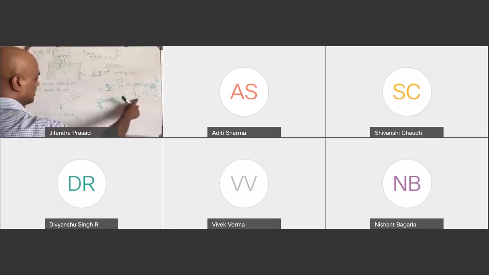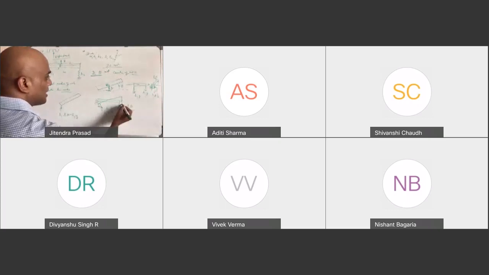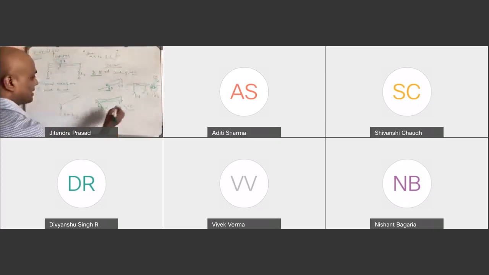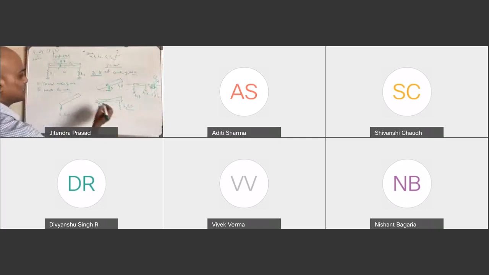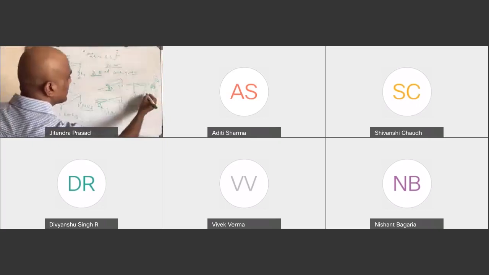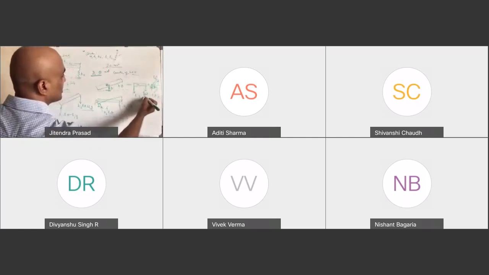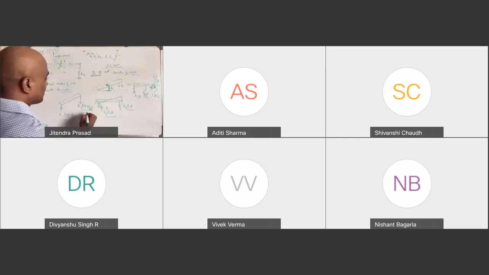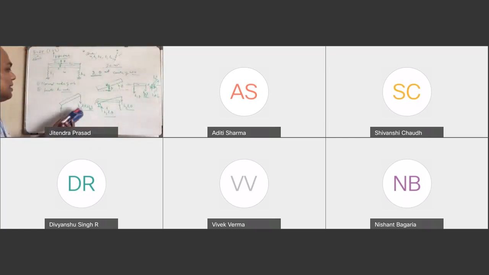Now here both of them are downward, so you can write K2 L1 theta plus K1y. Sorry, this will be K2y, not K1. So you have K2y. Okay, this is what this will be.